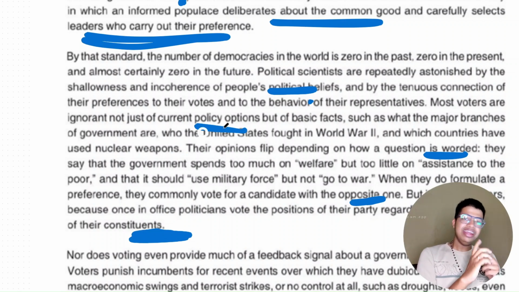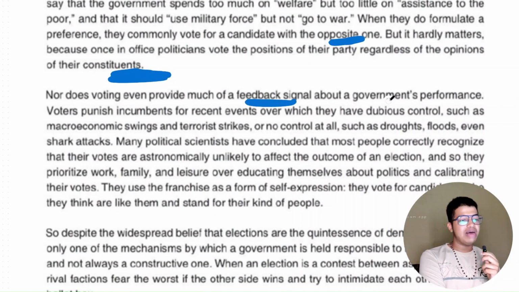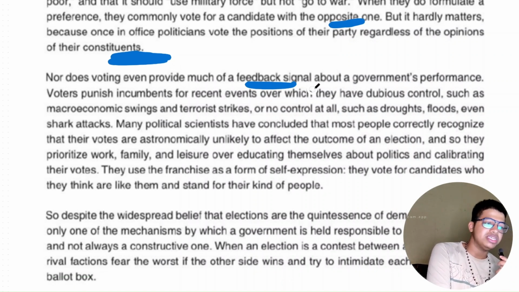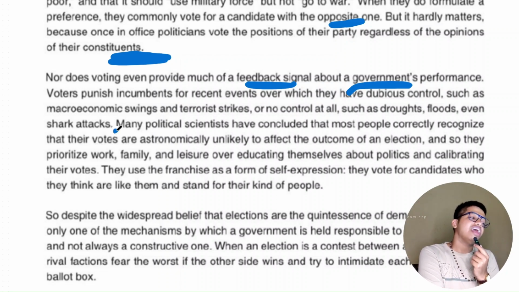I really like this paragraph. Nor does voting even provide much of a feedback signal about a government's performance. Voters punish incumbents for recent events over which they have dubious control, such as macroeconomic swings and terrorist strikes, or no control at all, such as drought, flood, even shark attack.